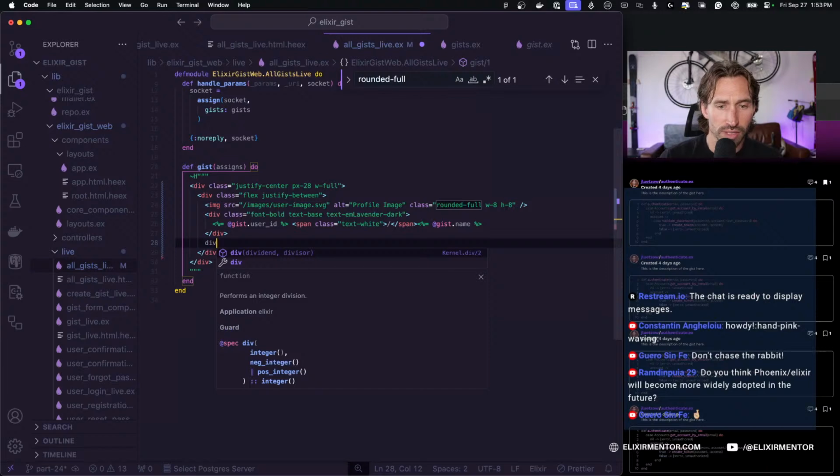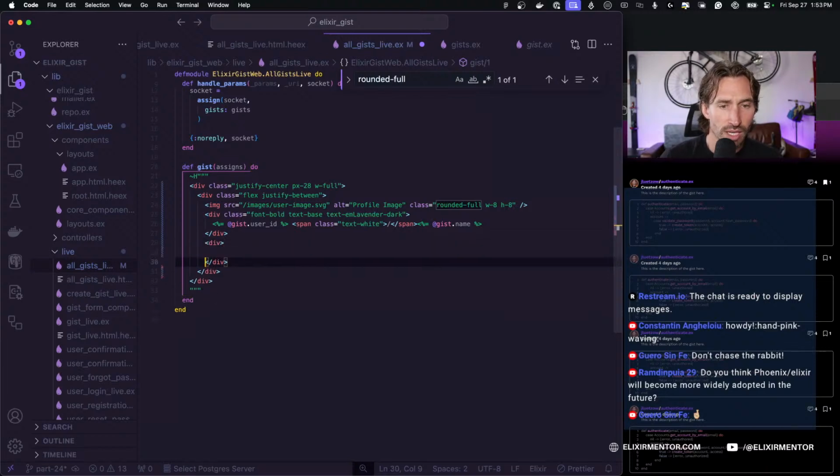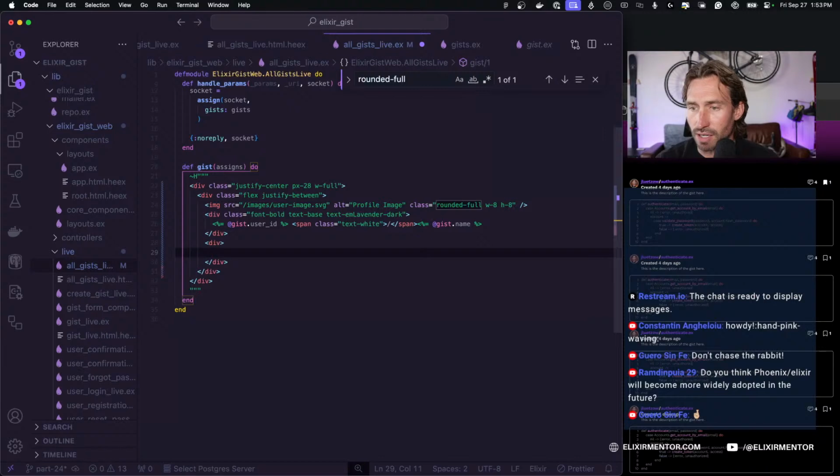So we're going to make another div here. And this div is going to have our date, and I'm not going to format it quite yet. We have to refactor a little bit because if you remember in the detailed gist view, we formatted it, but we did everything in that live view. We're going to pull that functionality out and put it in like a utility file that we can share throughout the project. So we're always formatting our dates the same way. So we want to do our date here.